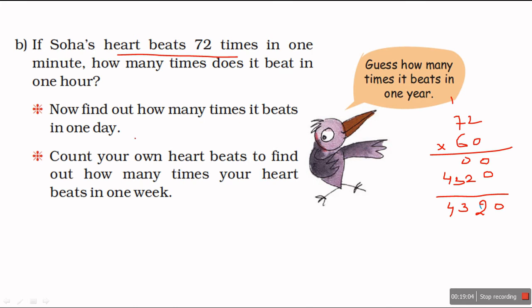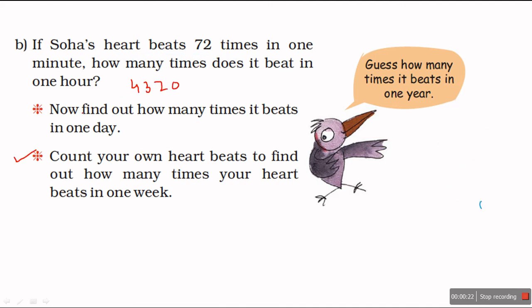So how many times does it beat in an hour? 4320 times an hour. So how many times does it beat in one day? 4320 times in an hour.